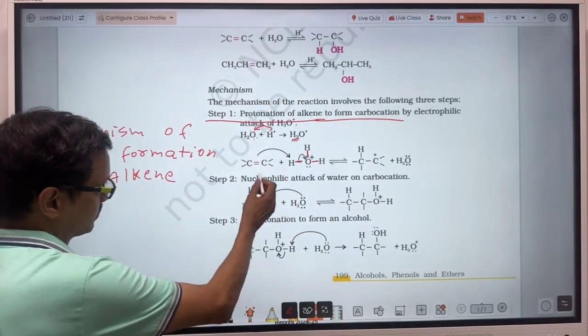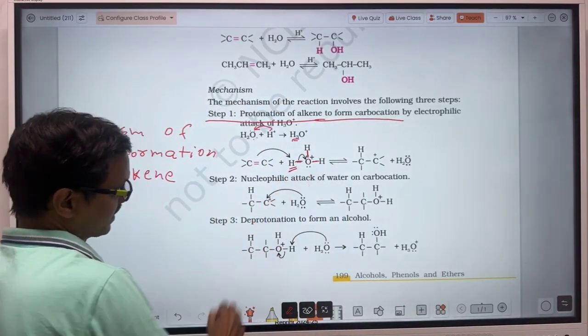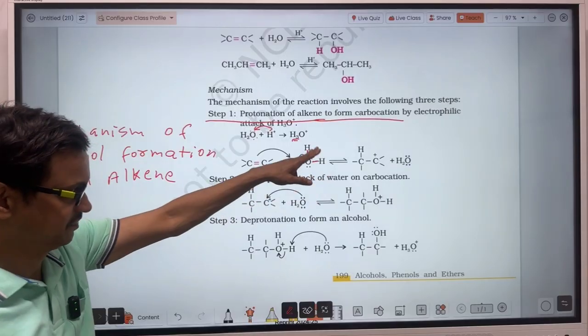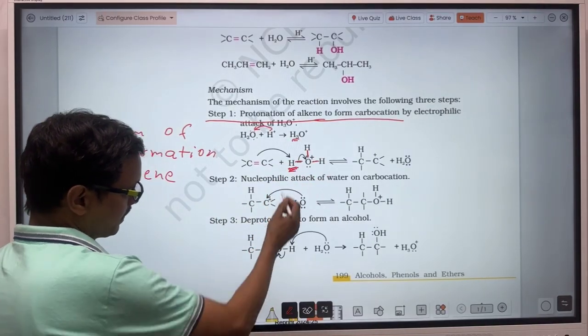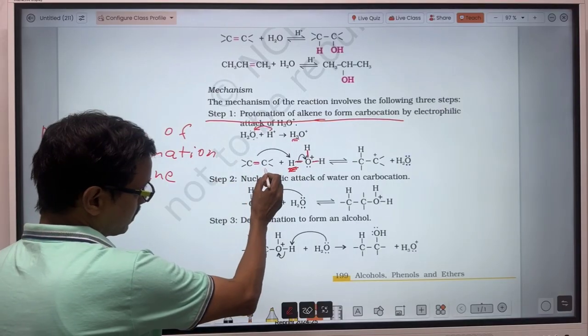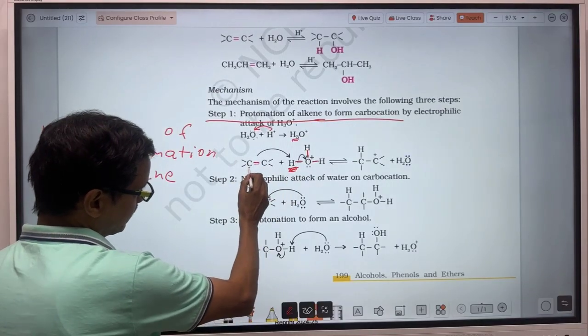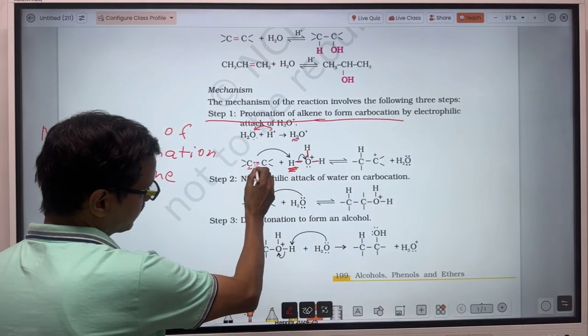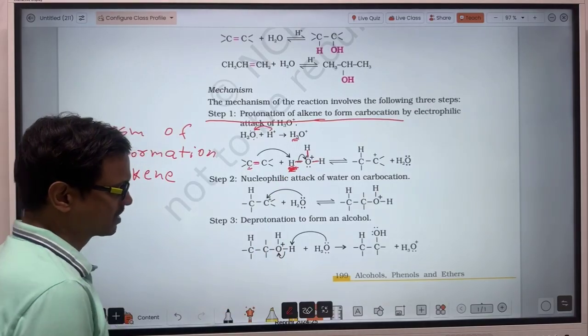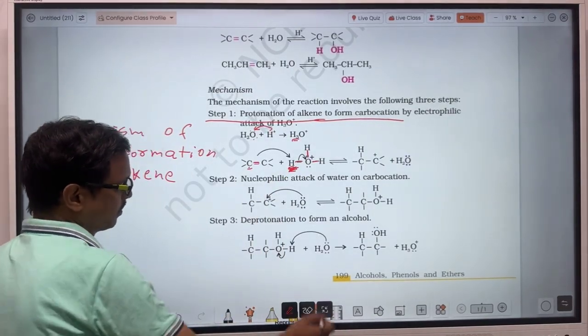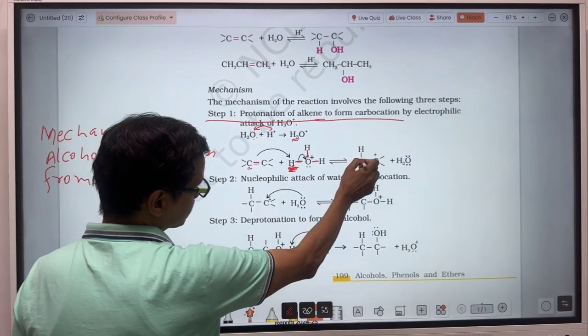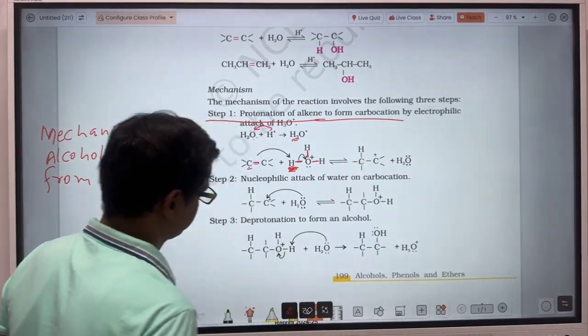So this pi electron attracts one of these hydrogens, and the hydrogen is released in the form of H plus. When H plus comes, this carbon gives one electron to the H plus ion, and through the other electron it forms a bond. So this hydrogen will be gained by this carbon.